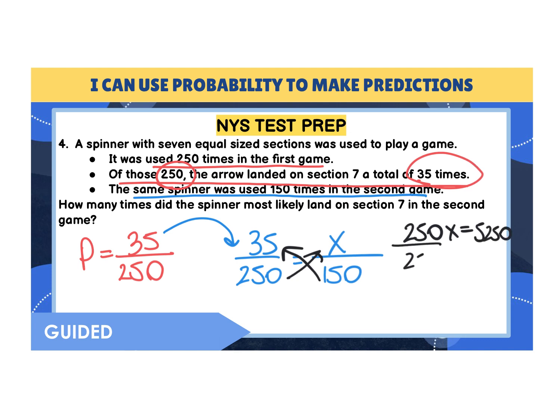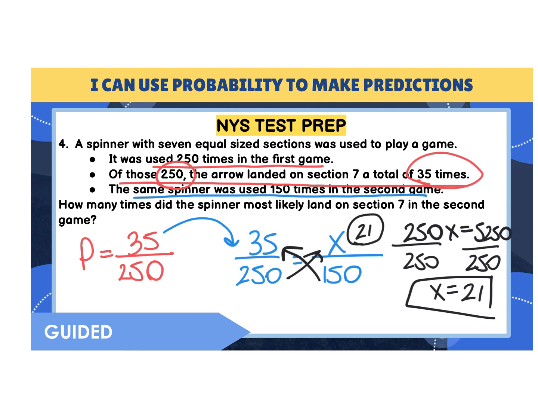Divide by 250. And we're going to say X equals 21 times. So instead of 35 times out of 250, it's only landing on that 7 21 times out of 150.